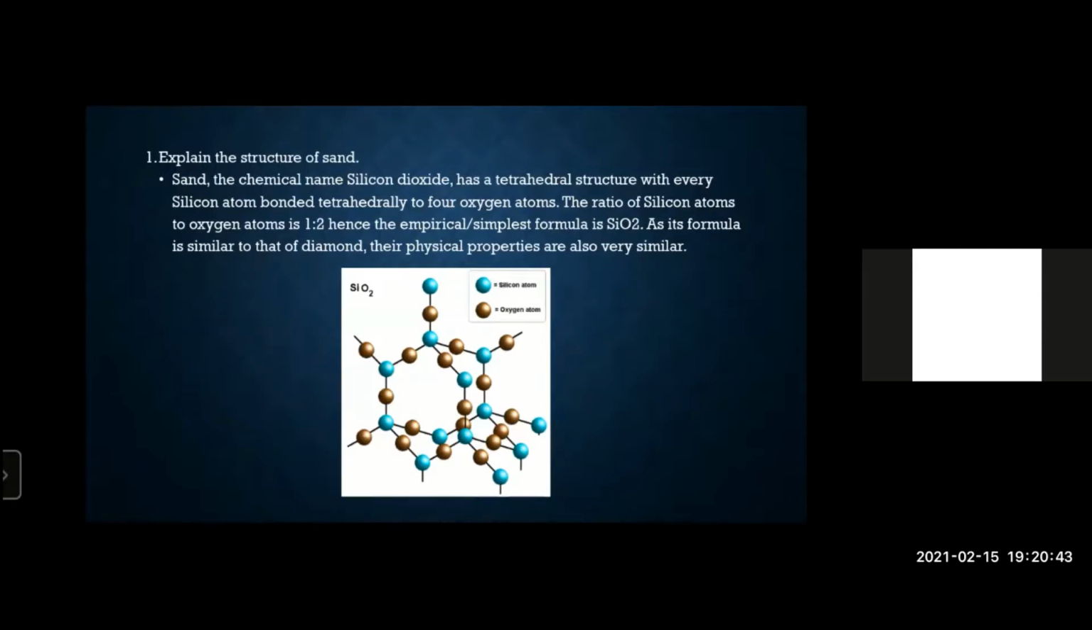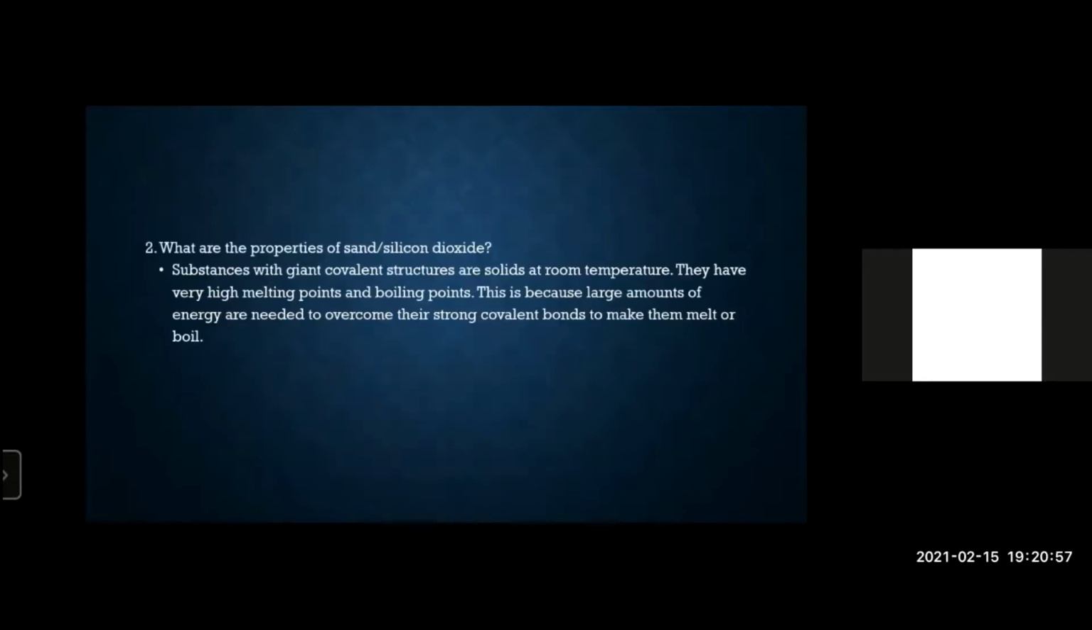So for 2 silicon atoms, you require 4 oxygen atoms. That's why the empirical formula, or the simplest formula, is SiO2, and its physical properties are very similar to diamond.